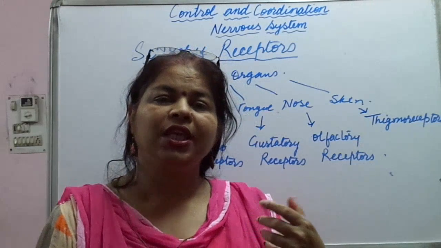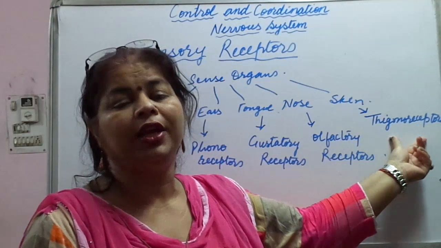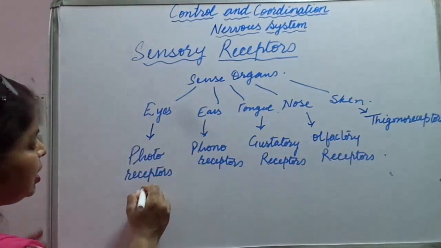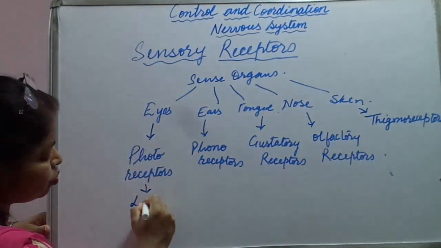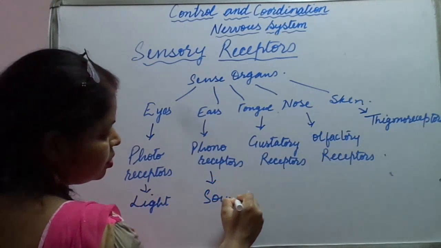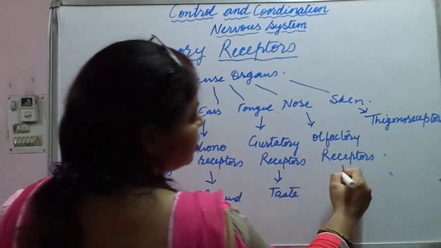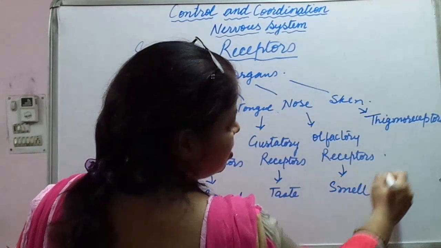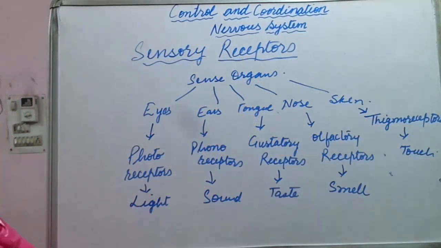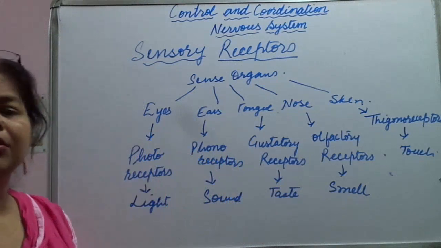So these are the receptors. We call it thigmoreceptor. Let us see here: photoreceptors for light, phonoreceptors for sound, gustatory for taste, olfactory for smell, and thigmoreceptors for touch. So this is how we can discuss the sensory receptors.